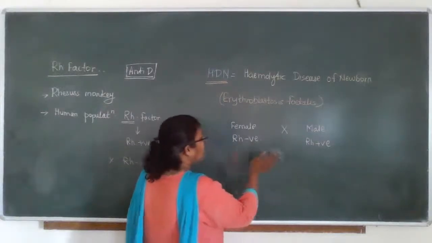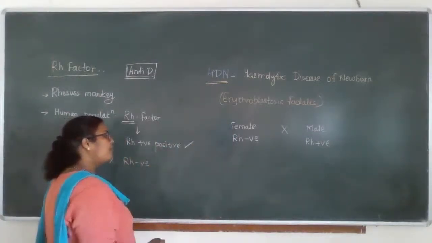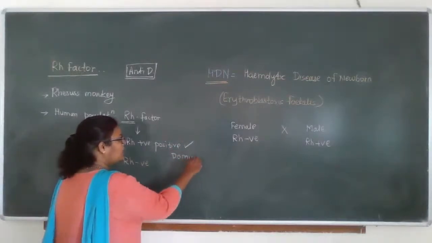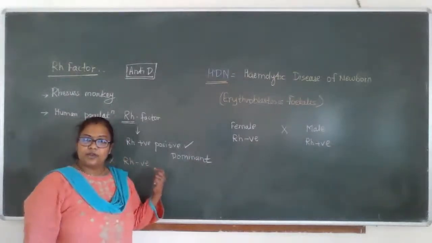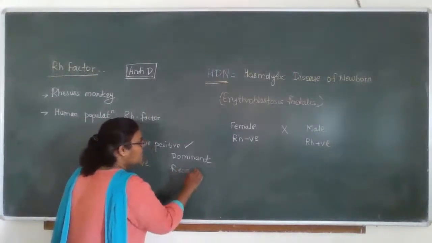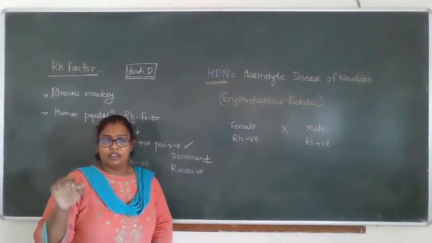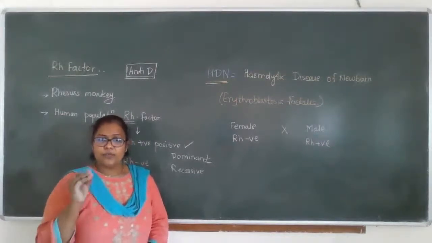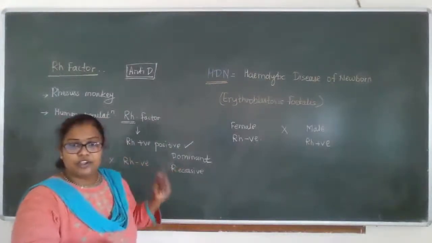So, as you know, the majority of the population is Rh positive. So this positive factor is dominant over the recessive Rh negative. That means Rh negative is a recessive one. Recessive. So, everyone is clear? Yes. The concept must be clear. So the Rh positive factor is dominant over Rh negative.